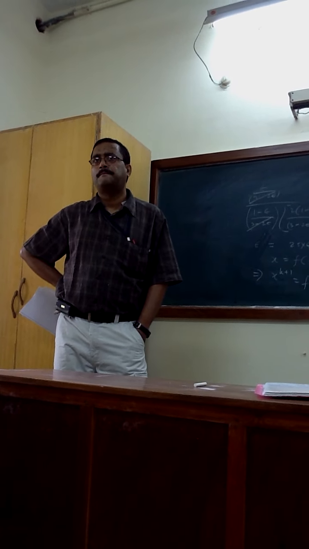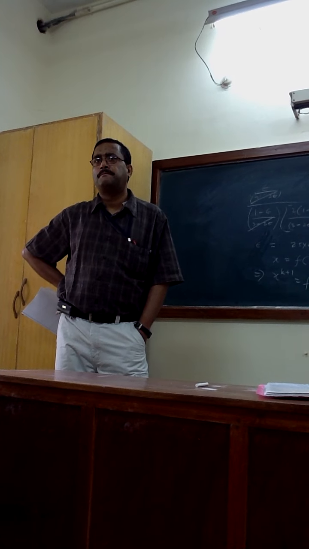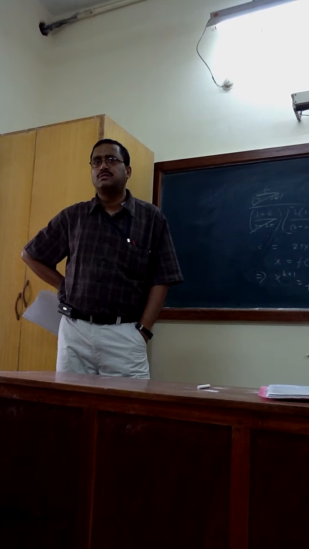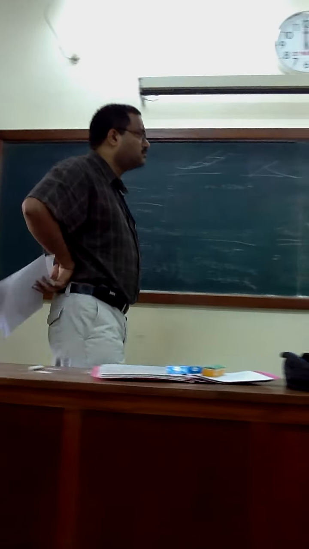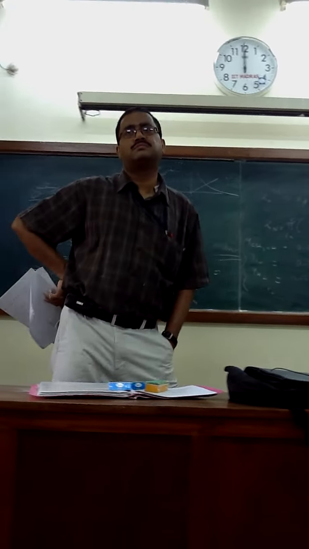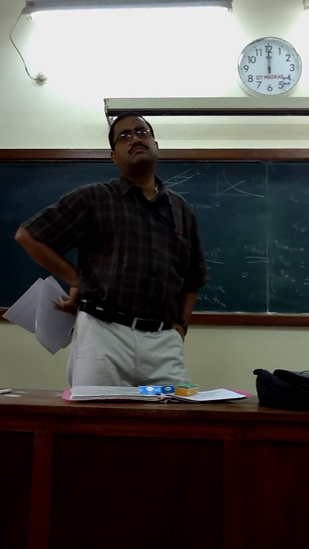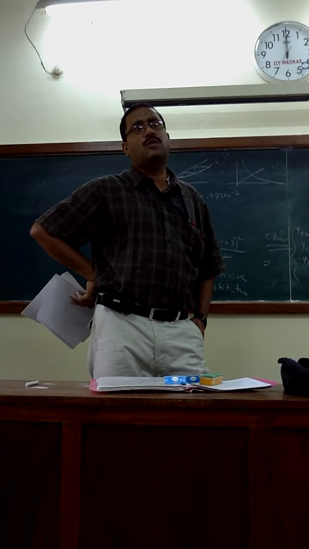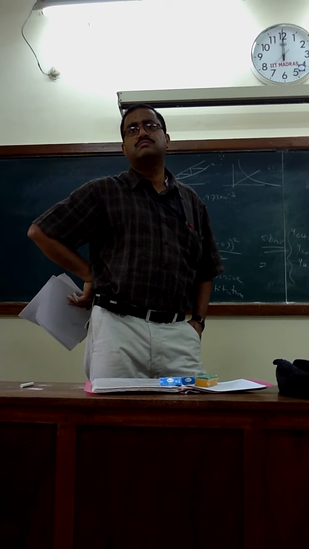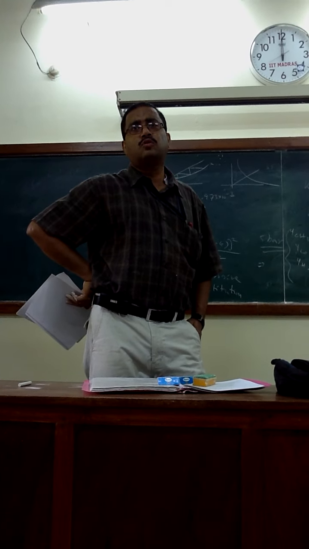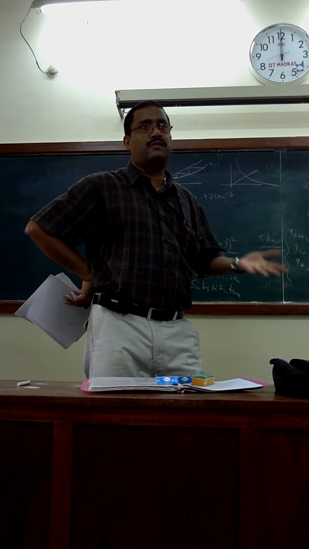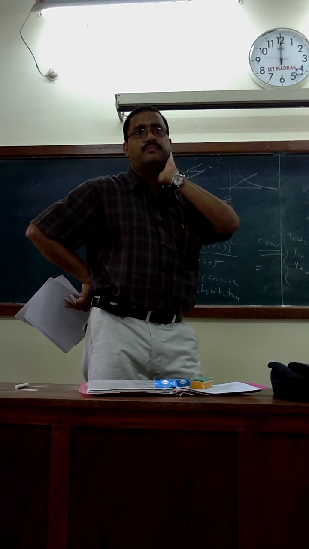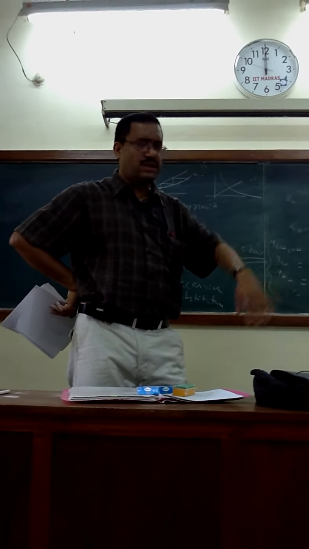We have done just now this problem. How much did you get? No need to do anything, just putting the value. Calculation is so easy. 0.256, put it there again.